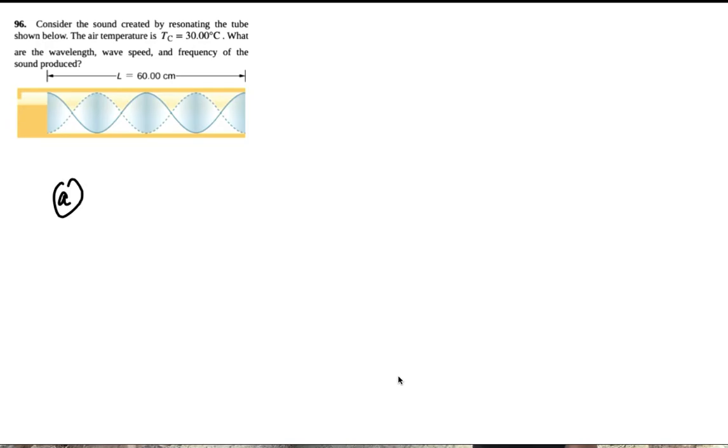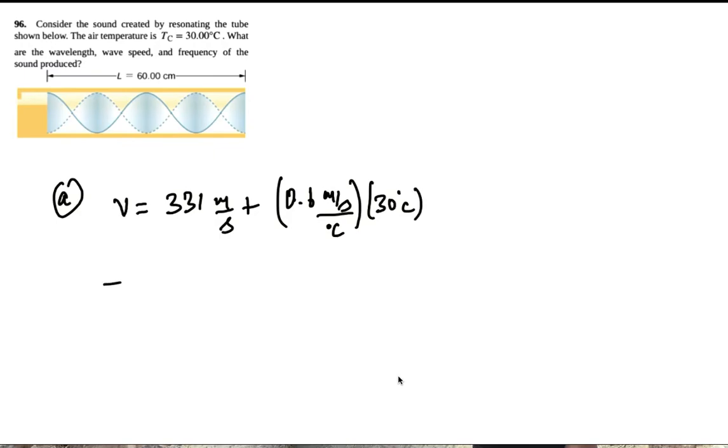So let's do the wave speed first, which is 331 meters per second plus 0.6 meters per second per degree Celsius times 30 degrees Celsius. So that's equal to 331 plus 0.6 times 30. So the speed is 349 meters per second. Okay, so this is part B. Okay, part A is